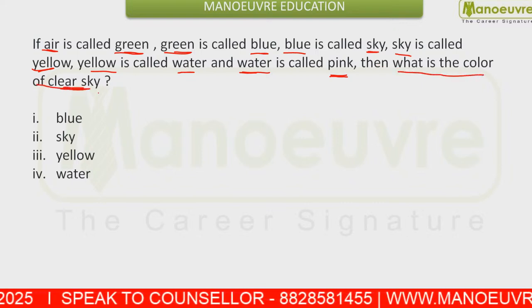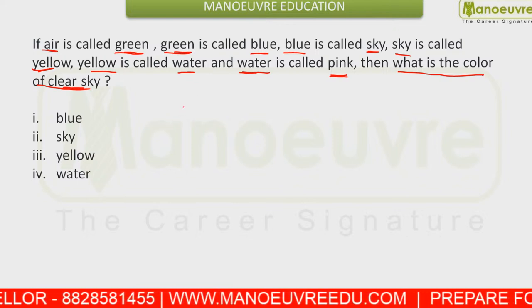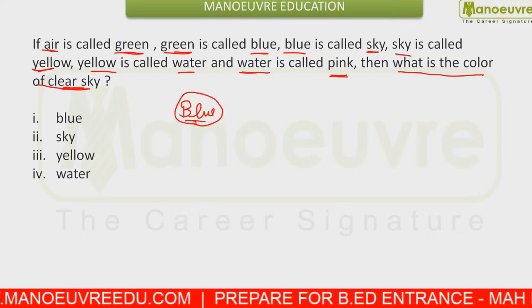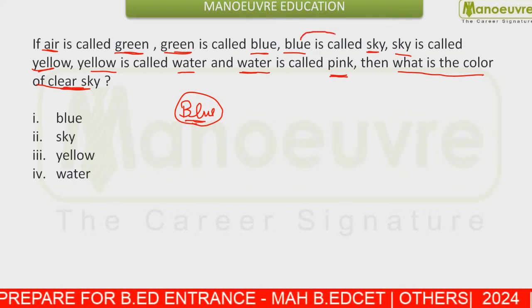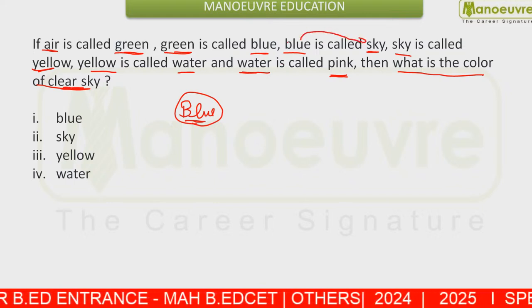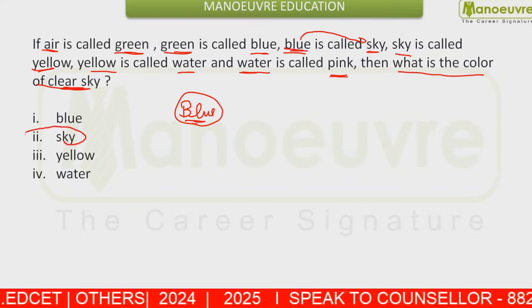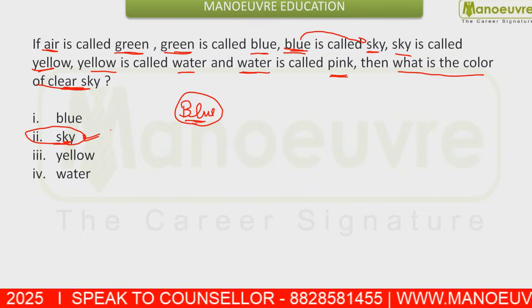So in reality, what is the color of a clear sky? We all know a clear sky is blue in color. Now we need to check what is the code for blue. The code for blue is given to you, that is sky. Blue is called sky. So we can say our answer should be sky. Option number 2 will be your answer here.